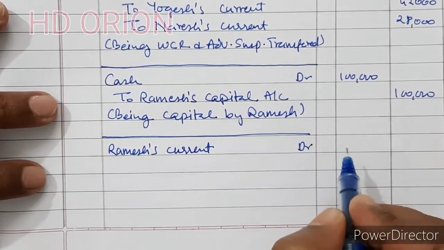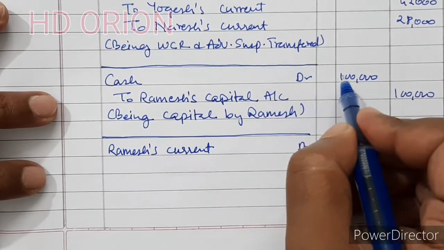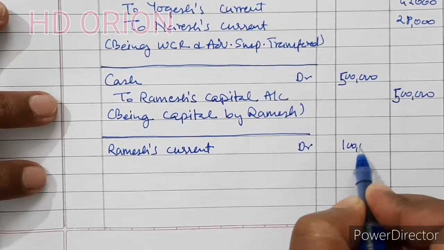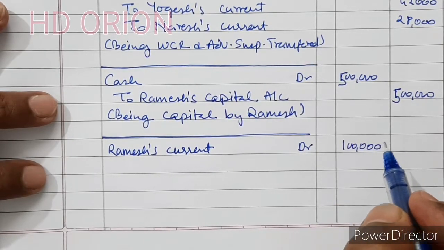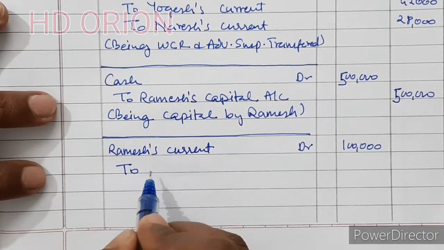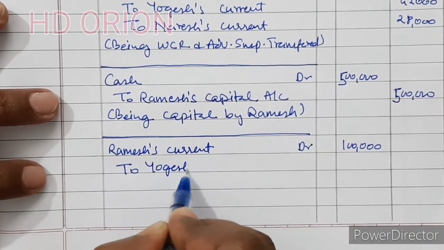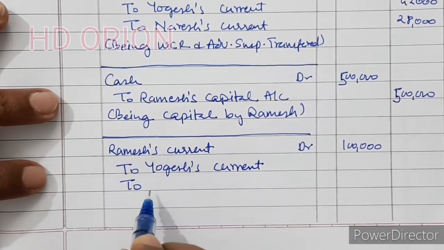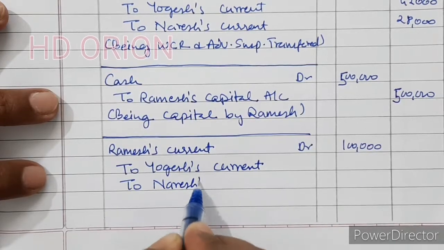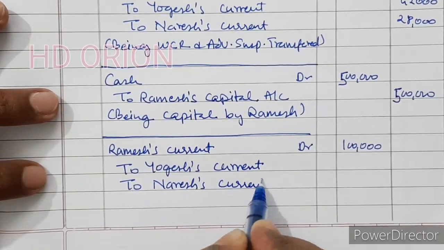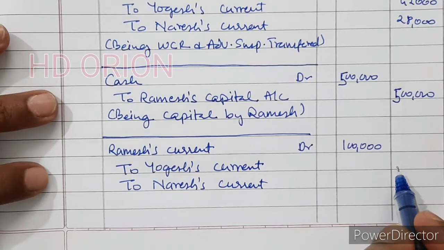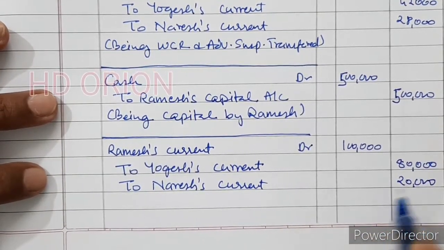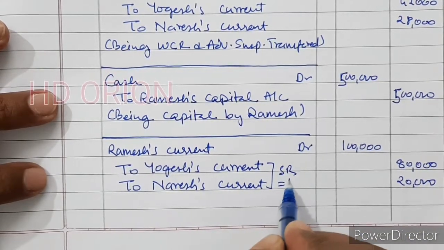Ramesh current account debited, and sorry, his capital account is 5 lakh and goodwill is 1 lakh, to Yogesh current account and to Naresh current account, in sacrificing ratio, that is 80,000 and 20,000, because here sacrificing ratio is equal to 4:1.